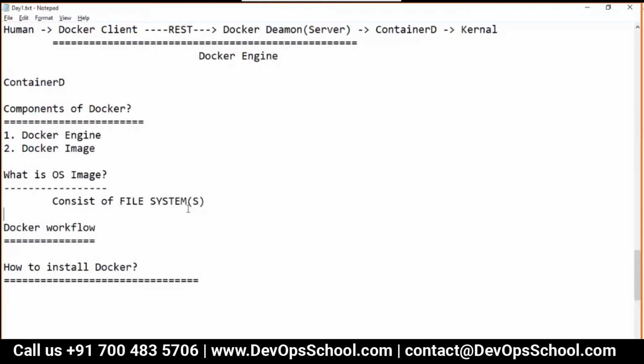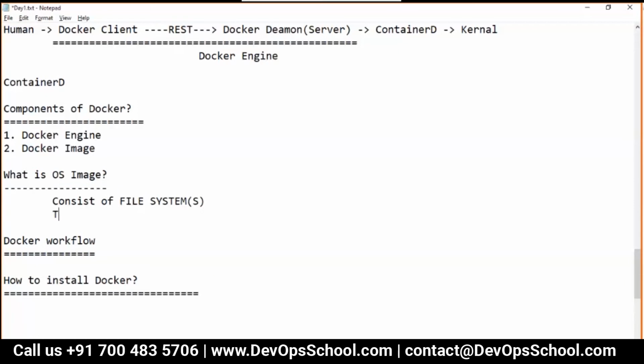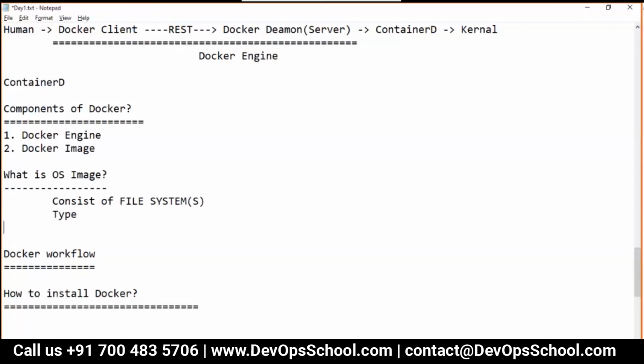Okay. So now here what I said, your image consists of file systems. Wonderful. That is a good thing. Now I understood multiple file systems together we call an image. But guys, here we should know the types also. What is a type of file system? So guys, one of the types which we find in the operating system image is the boot file system.